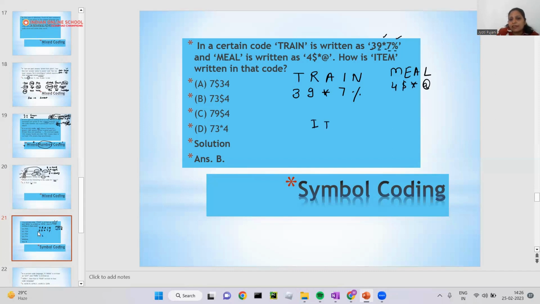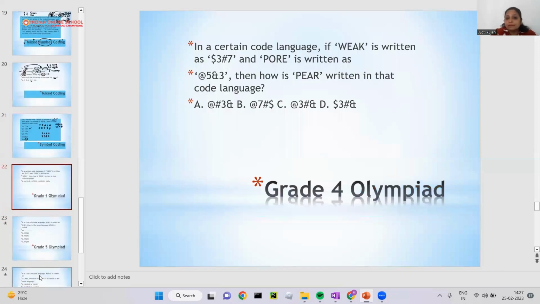Now you have to find the value of item. What is I here? Can you see? Yes, I is 7, so I will write 7. What is T here? T is 3. What is E here? There is no E in train; E is here at the dollar sign. What is M here? M is 4. So $734. So it will be your B option. Got it? So simple, right? So symbol coding is also very simple.